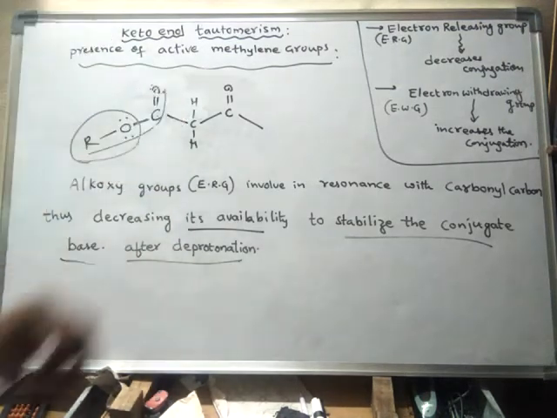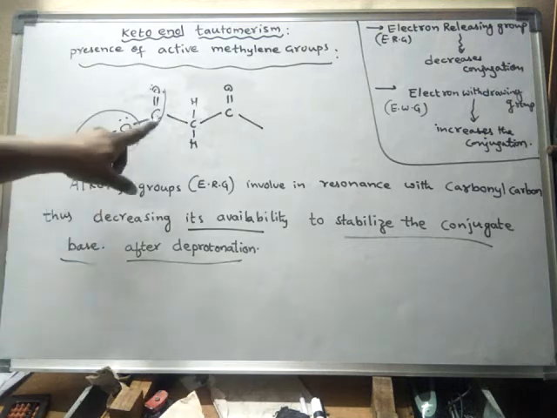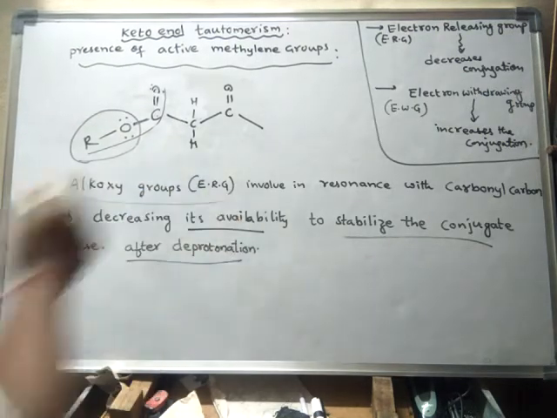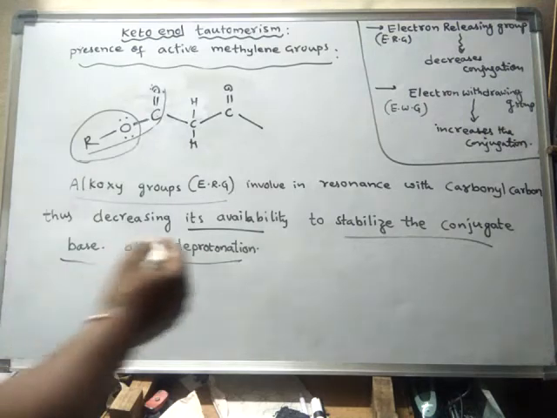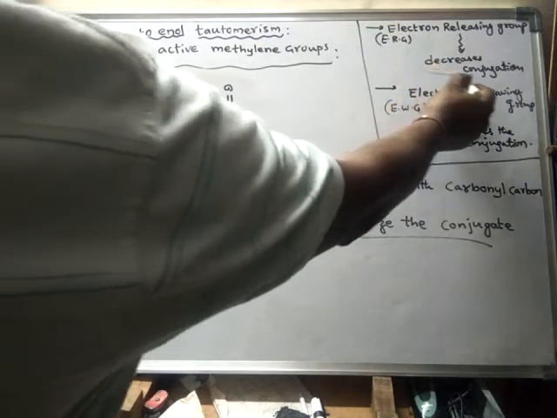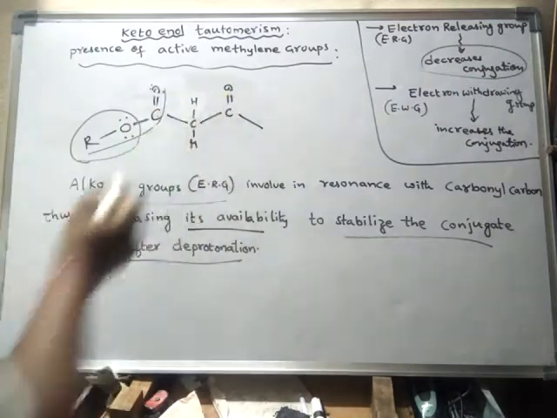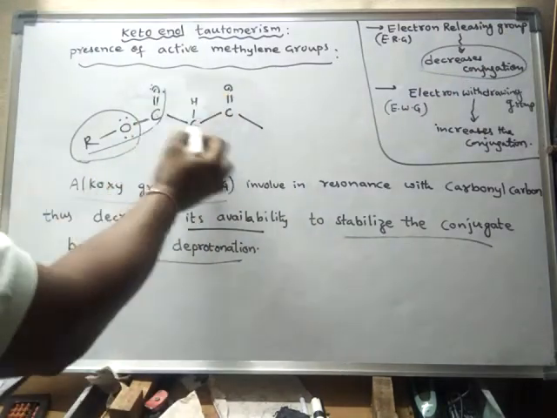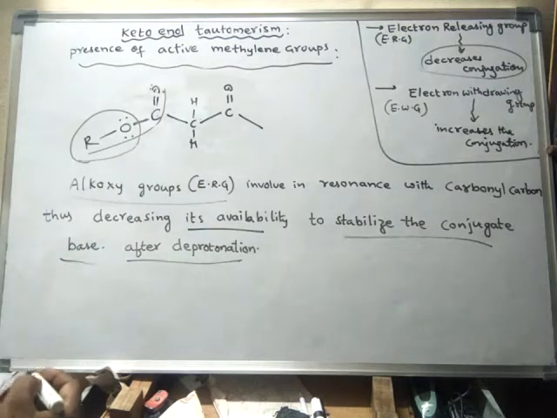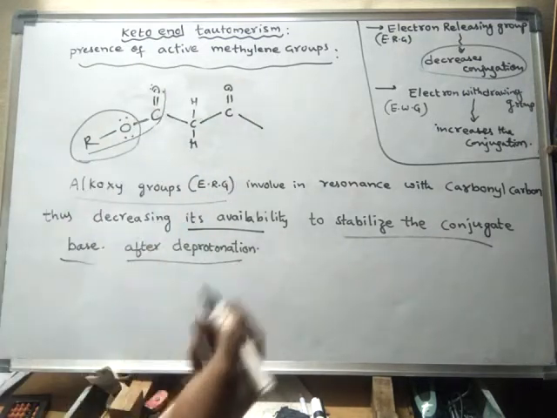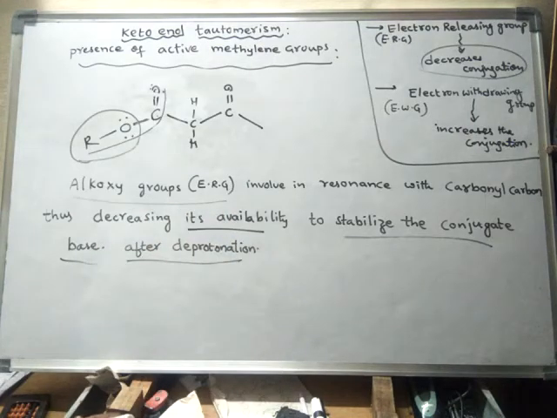It does not form enol, so it remains as keto form only. That means the alkoxy group decreases this conjugation. So whenever conjugation is decreased, the substance will remain in keto form only.